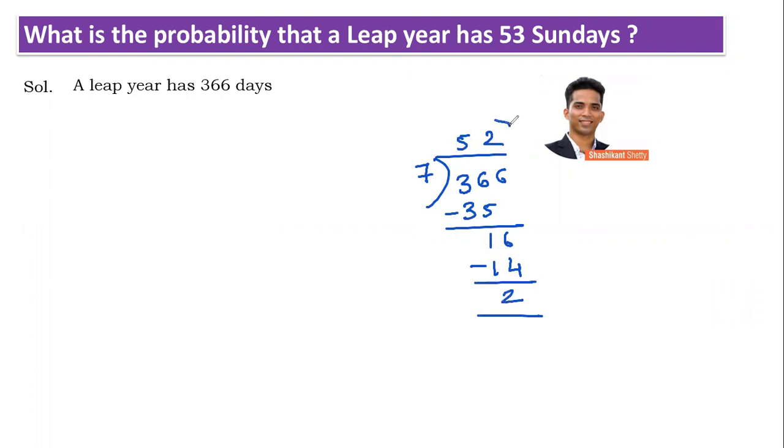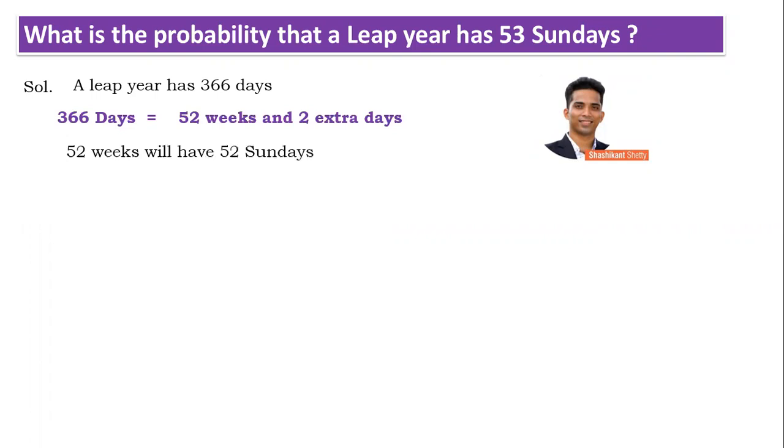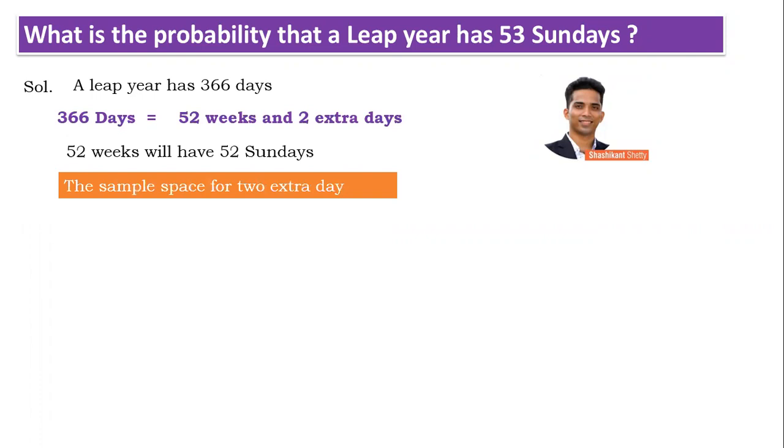So in a leap year, we have 52 weeks and 2 days. Now remember this, don't forget. So we can clearly say 366 days is 52 weeks plus 2 extra days. Now 52 weeks means there are 52 Sundays. We want the 53rd Sunday, that means we want either of the 2 extra days to be a Sunday.